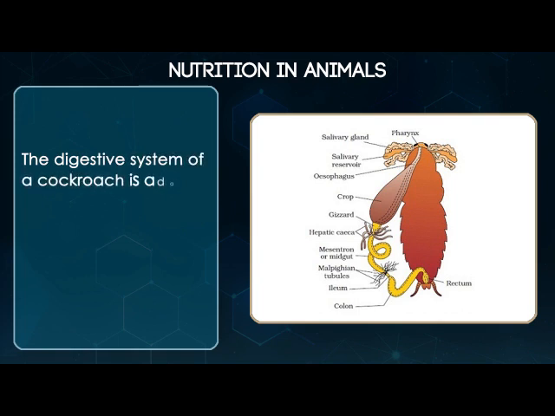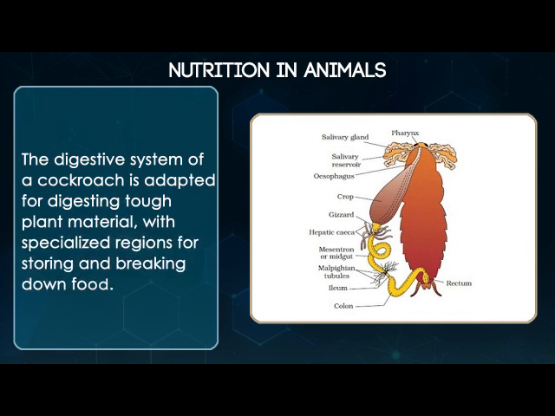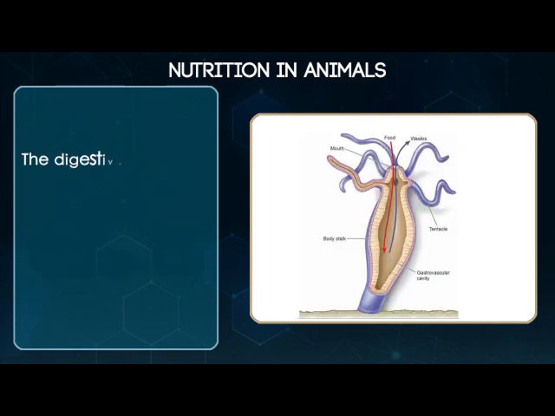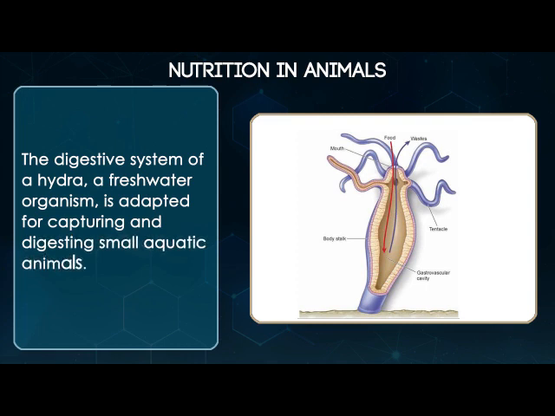The digestive system of a cockroach is adapted for digesting tough plant material with specialized regions for storing and breaking down food. The digestive system of a hydra, a freshwater organism, is adapted for capturing and digesting small aquatic animals.